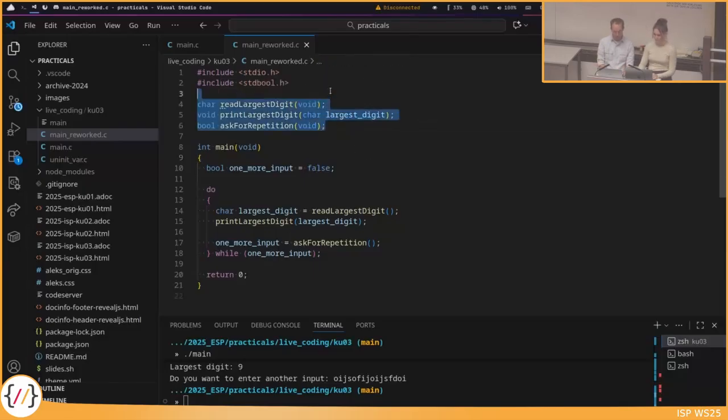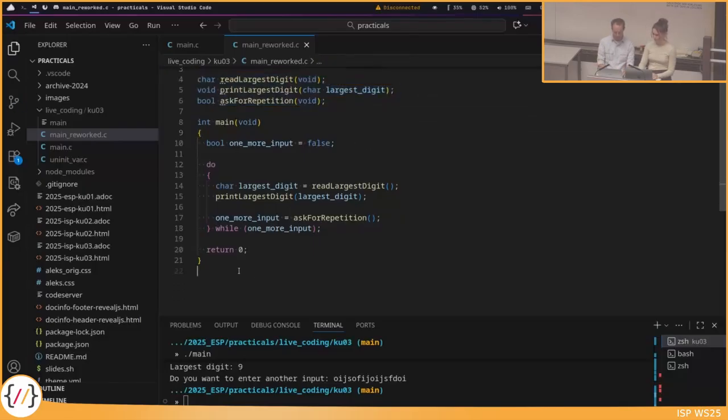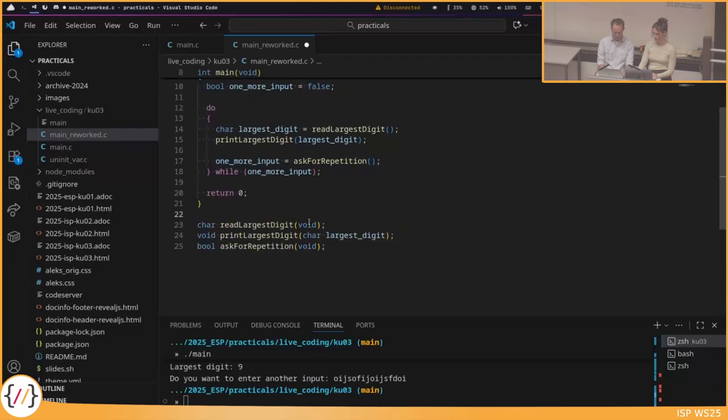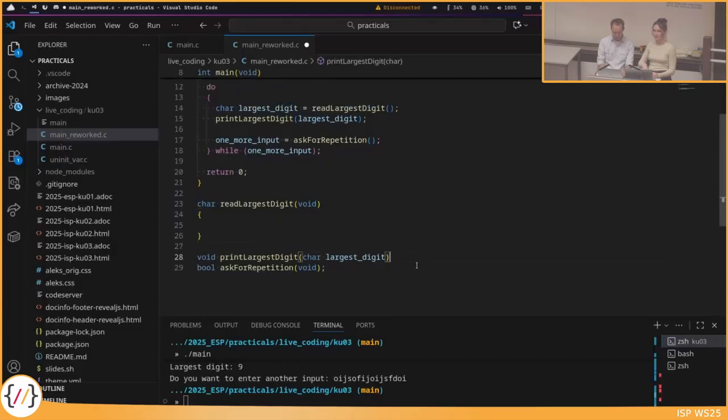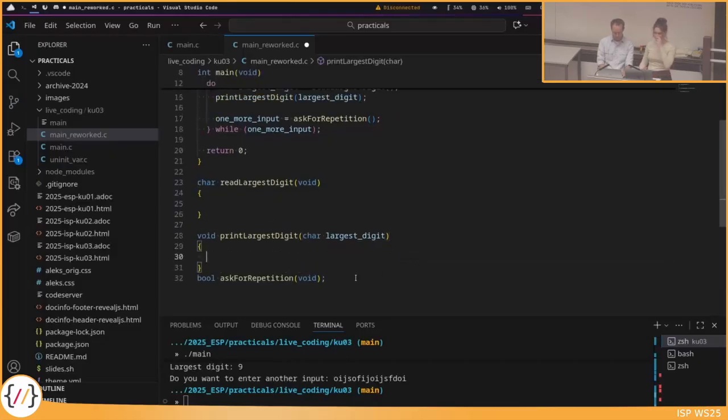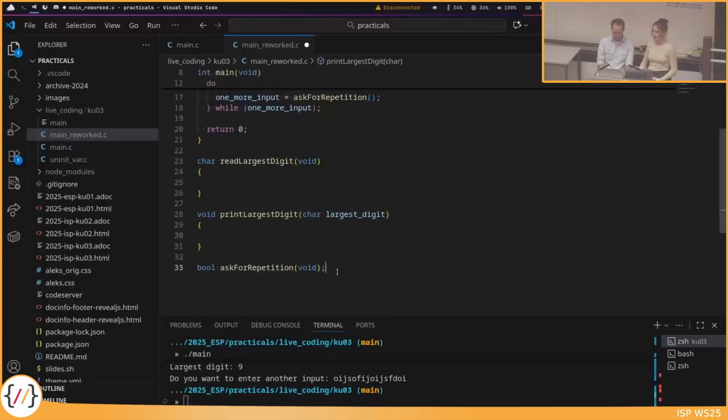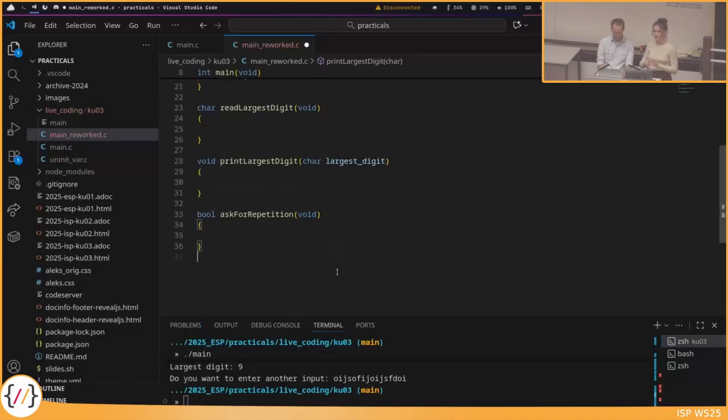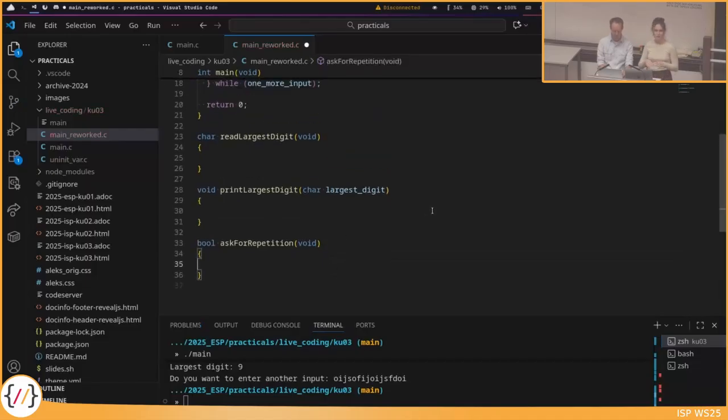And now let me copy them, and we'll define the functionalities below the main. In your assignment, you don't need to first declare the functions and then define them below the main. But I think it's good style, because then at the top you always see what functions you have, and you can also write your header comments that you need to write for every function at the declarations above, and you don't need them when you actually define what the function does.